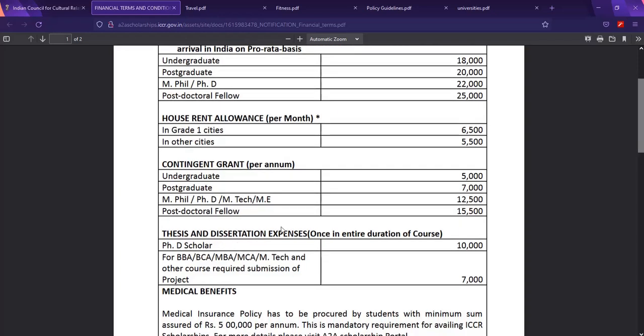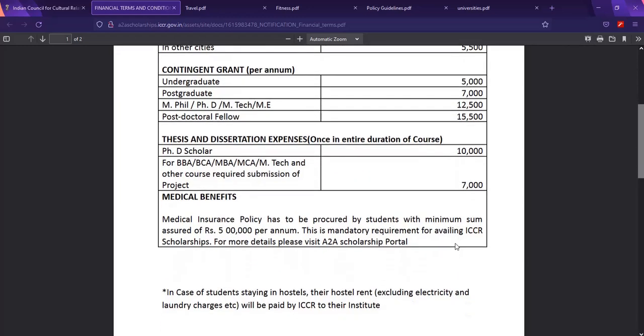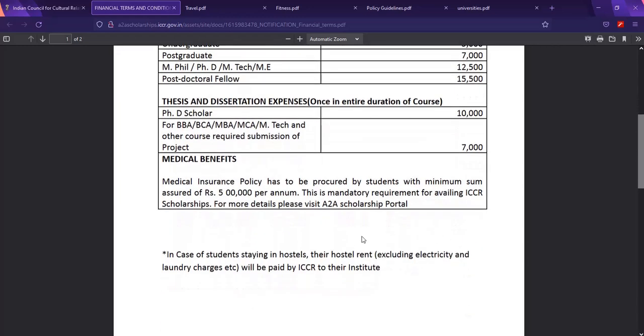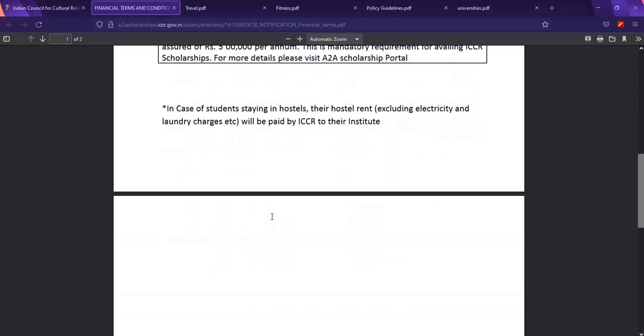And fees and dissertation expenses are paid once in the entire duration of the course. So the payment is once and for all, nothing like a consecutive payment. So take note of that. And this part is very important. Medical insurance policy has to be procured by students with a minimum sum of 500,000 Indian rupees per annum. So take note of that.